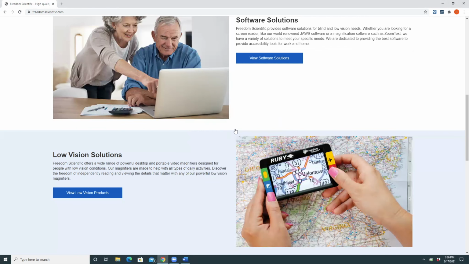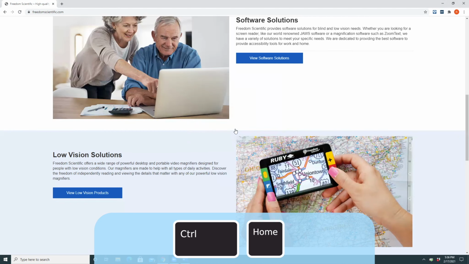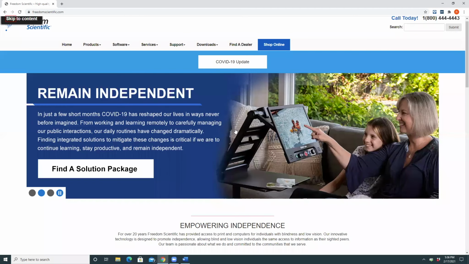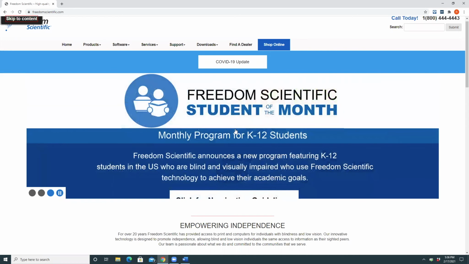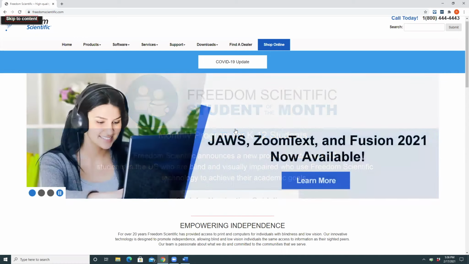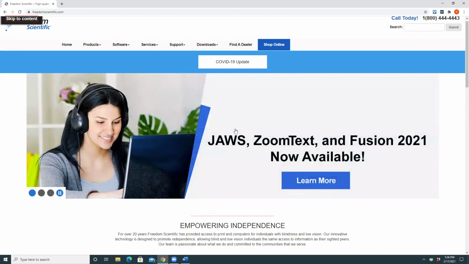Okay, I'm going to press Control Home to go back to the top of the page and just start scrolling down. Freedom Scientific N-I-quality video. So now I'll press down arrow. Skip to content. Aha, and now we heard the word skip to content in a totally different voice. That voice is indicating to me that that is a link, and the text of the link is skip to content. Graphic visited Freedom Scientific. I'll keep scrolling down.